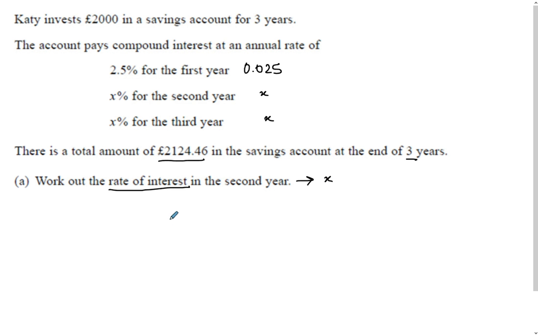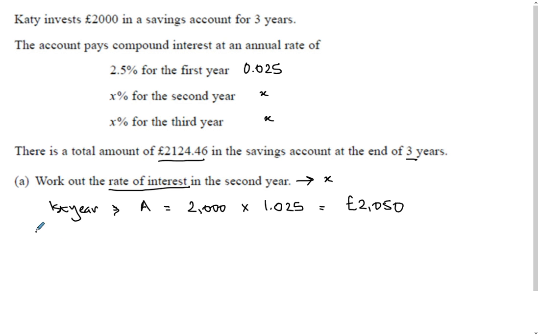So the first year is easy. We'll do A equals 2,000 times (1 plus this 2.5%), which is 2050.